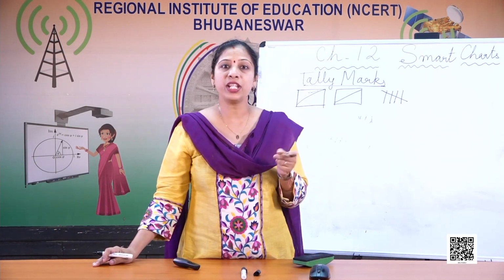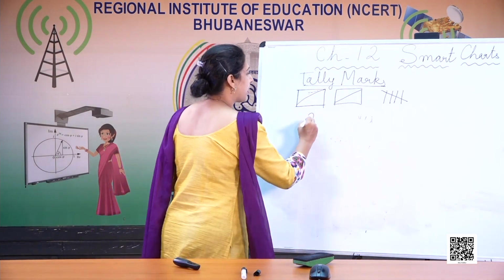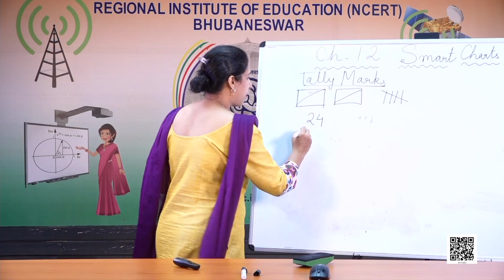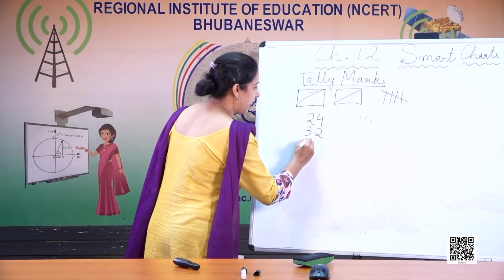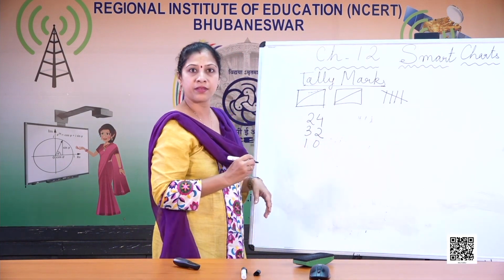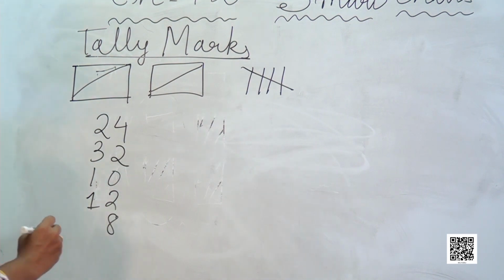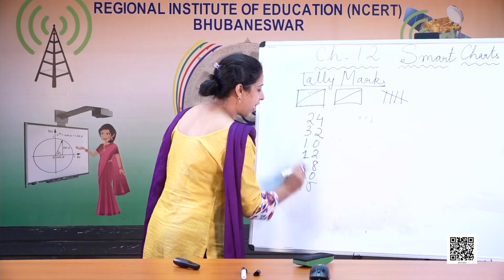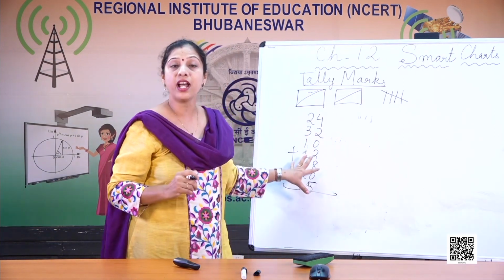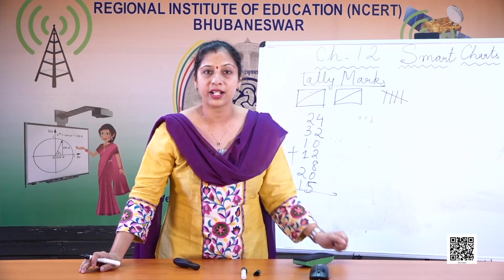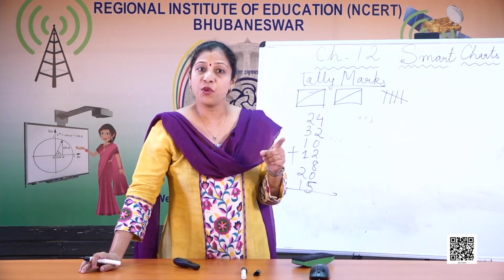And then how many children are there in total? What we can do is just add the numbers. Cats 24, then dogs 32, then rabbits 10, cows 12, then 8, then 20, then 15. That makes the total number of children. When you add, you find out the total number of children in the class, how many children in all Yamini talked to. Which is the most favorite pet animal?